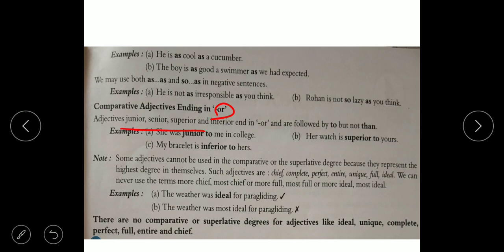Next, some adjectives cannot be used with the comparative and superlative degree because they represent the highest degree in themselves. Such adjectives are chief, complete, perfect, entire, unique. We can't use the comparative and superlative forms of these words.